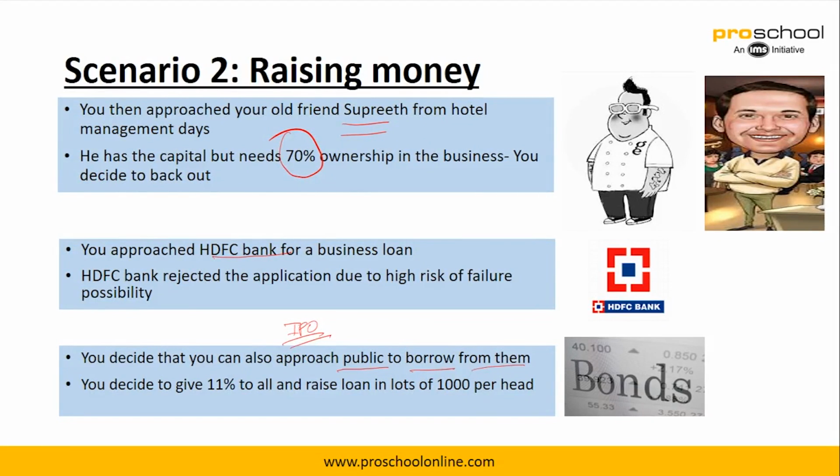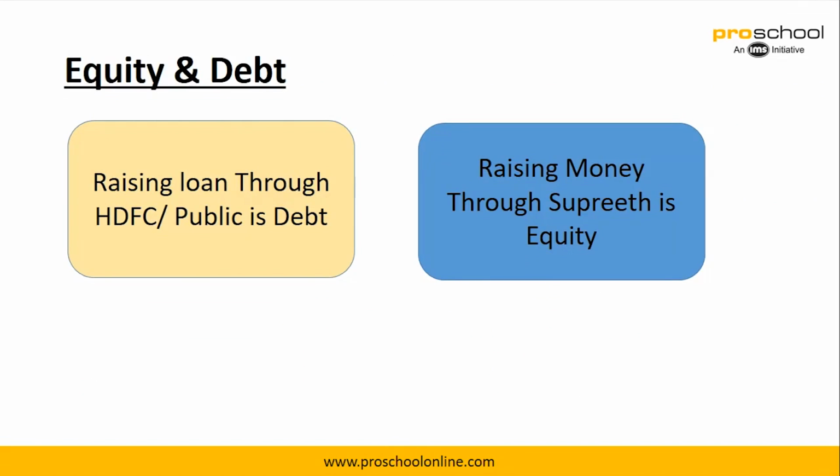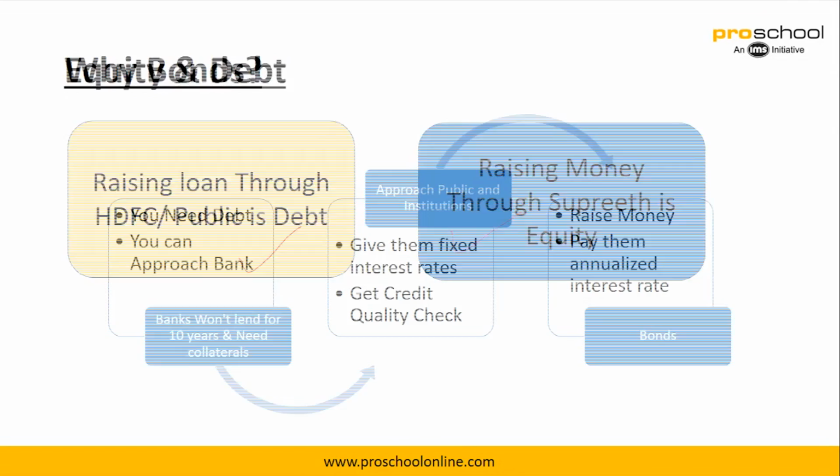Again, there are regulations in that which we'll not try to get into, but in simple terms, those are called bonds. In case you are trying to raise money through the public like you and me, then you're basically calling it a bond. Now you decide to give them 11% interest and raise in lots of 1000 per head, right? So maybe we are saying that one bond is equal to 1000 rupees. Again, raising a loan through HDFC and the public is debt, raising money through Supreet is equity, which we have already discussed.